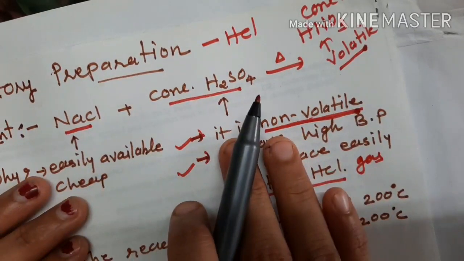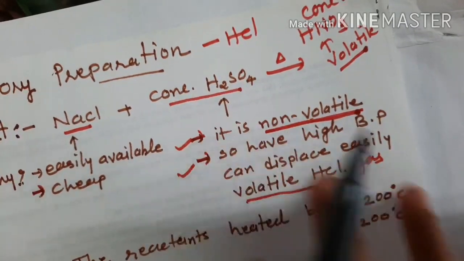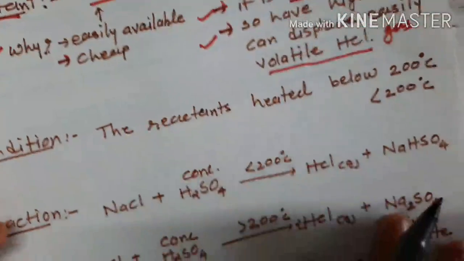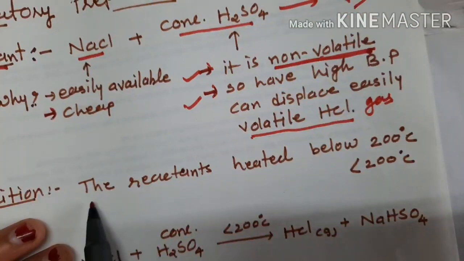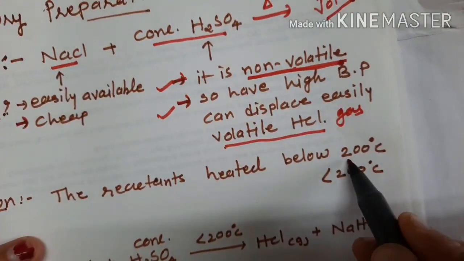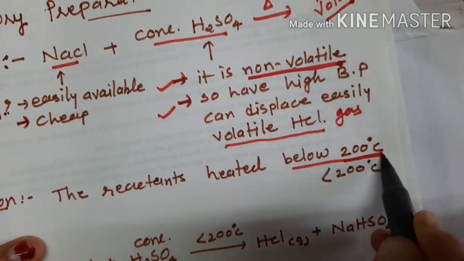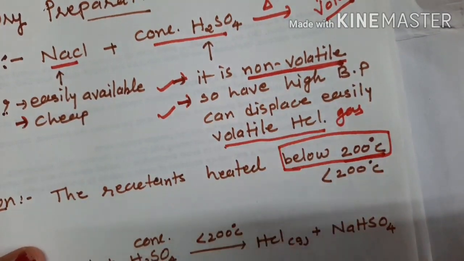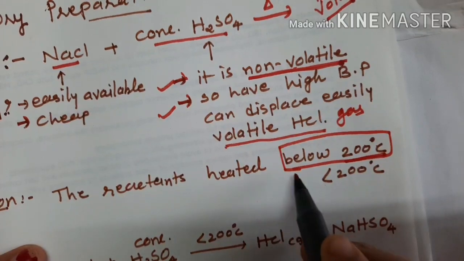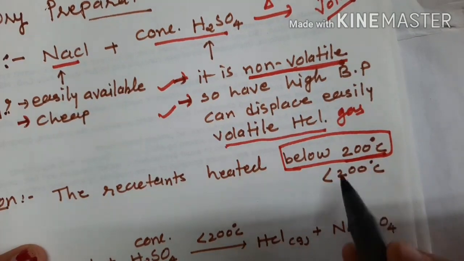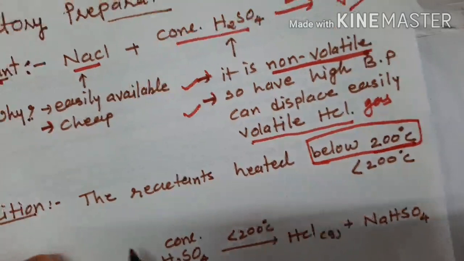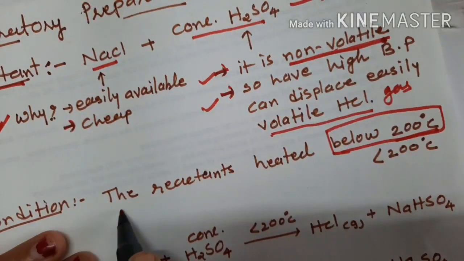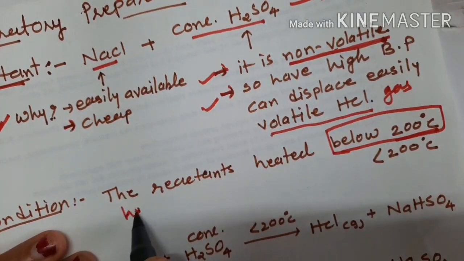Why we took these reactants, I have explained. Now the condition for that: the reactants are heated below 200 degree centigrade. Very important, students, below 200 degree centigrade. In your textbook it is written that it should not be heated above 200 degree centigrade.